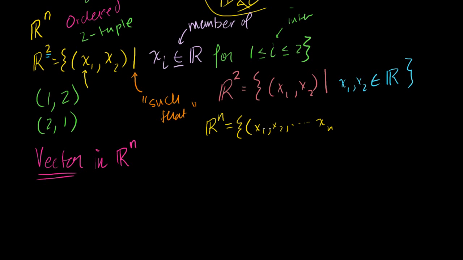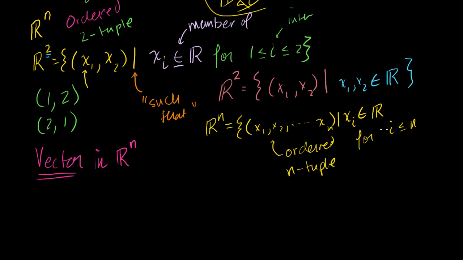If this was 100, you would have 100 things here. This is an ordered n-tuple such that each xi, where xi is one of these, is a member of the reals. So each of these has to be a real number. And I'll just say for i less than or equal to n and greater than or equal to 1.